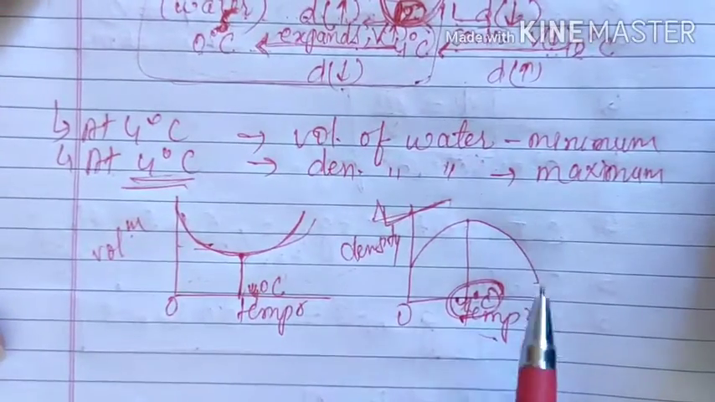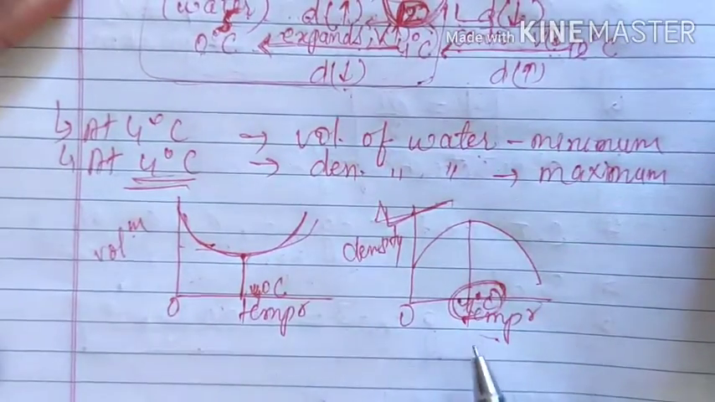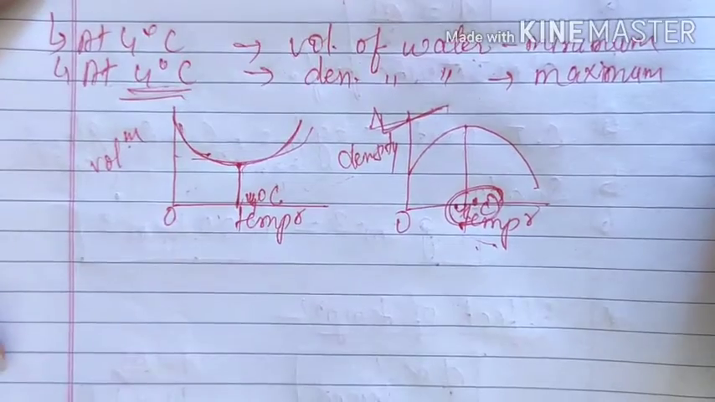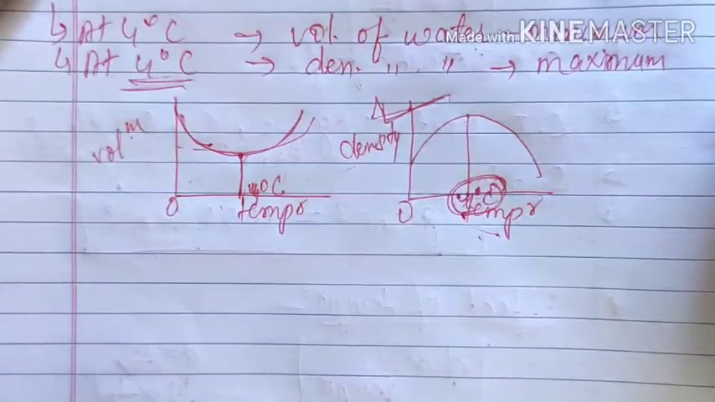So this is known as abnormal behavior, or non-uniform expansion and contraction, of water. Now we will need it in our next topic, and that is relative density.